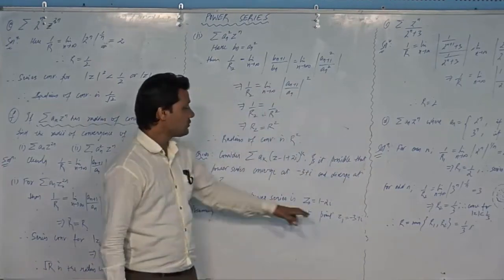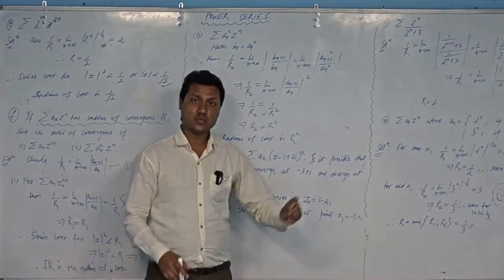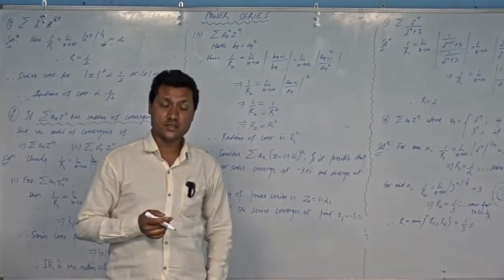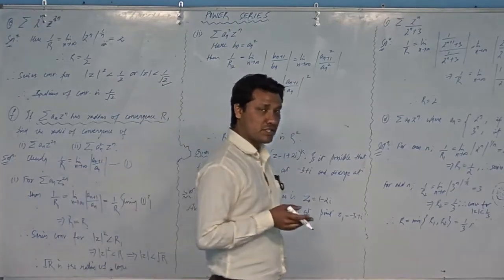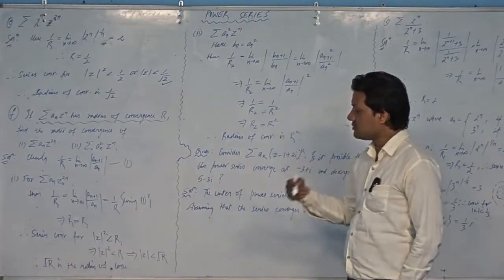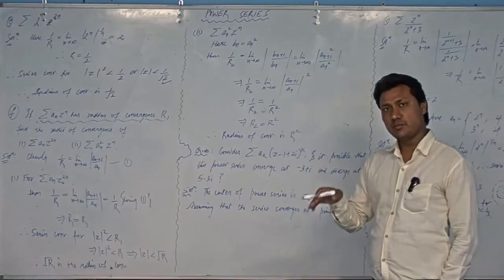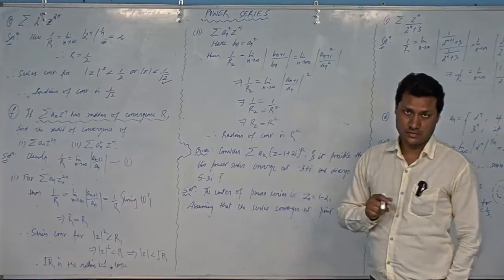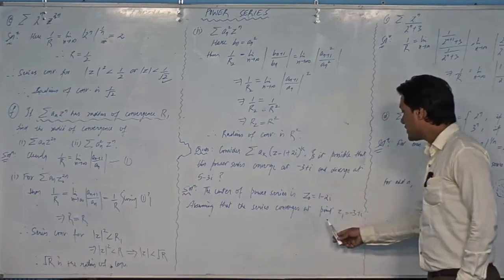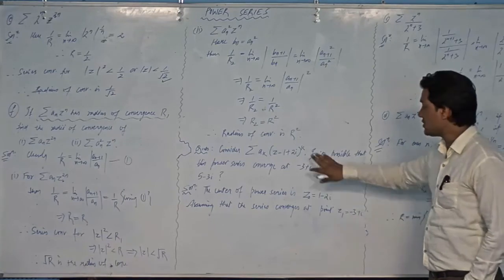So I have assumed that the series converges at this point, and if the series converges at this point, then this point must lie within the domain of convergence. That is from the theory of power series. As I already said, a power series converges absolutely for any point belonging to its domain of convergence, or inside its disk of convergence, and diverges for any point belonging to the outside of that disk. So in order to claim that this series converges at this point, I have to assume that this point belongs to the domain of convergence of this series.